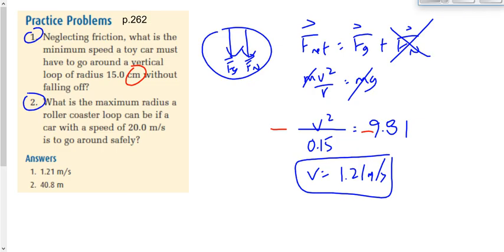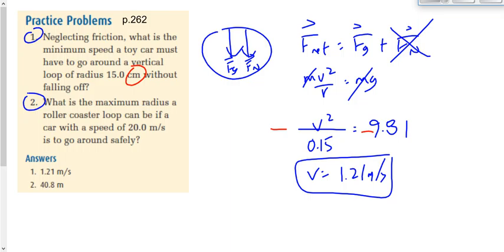Second question says, what is the maximum radius a roller coaster loop can be if a car with a speed of 20 meters per second is to go around safely? Maximum radius is really the same question as minimum speed. Because you can imagine, if I slow down the car, then at some point it's going to fall out of the loop. Well, if I keep it at the same speed, but keep increasing the size of the circle, you can imagine you're going to end up with the same effect. It's going to fall out of the loop.